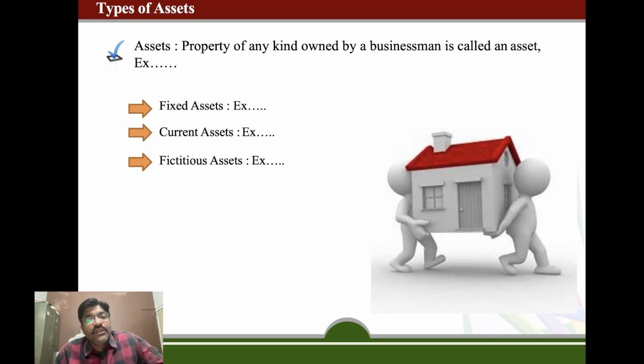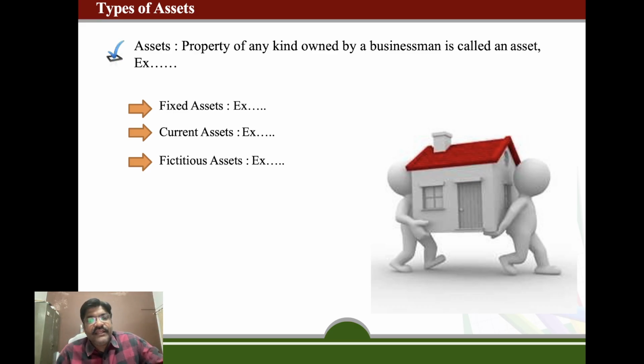Current assets are those assets which can be easily converted into cash as and when required, like stock, closing stock, bills receivable, debtors, cash, and cash at bank.